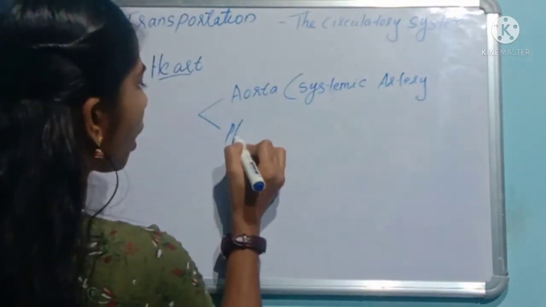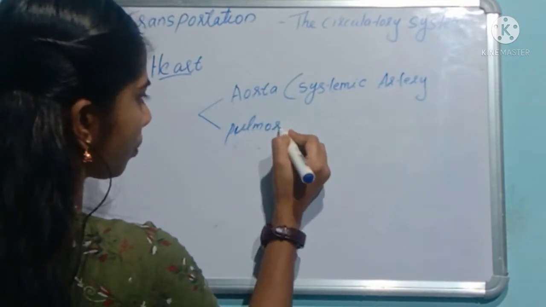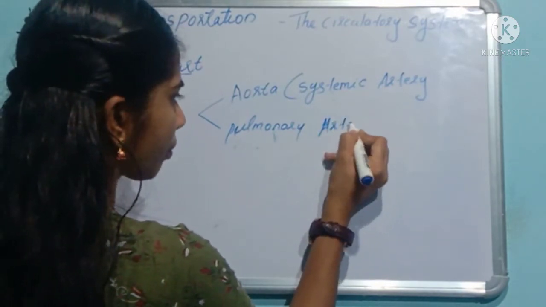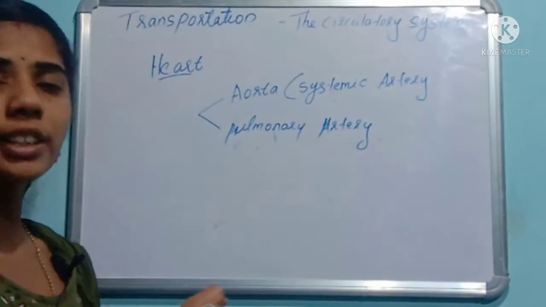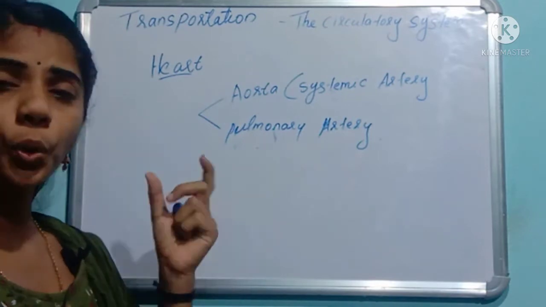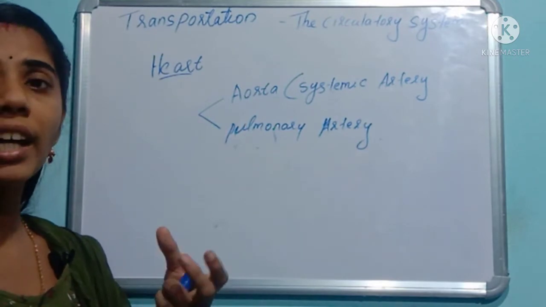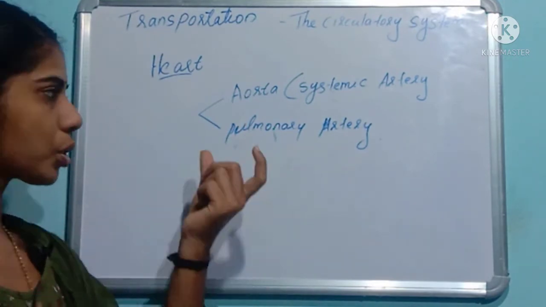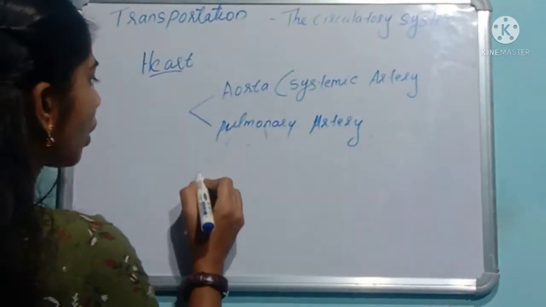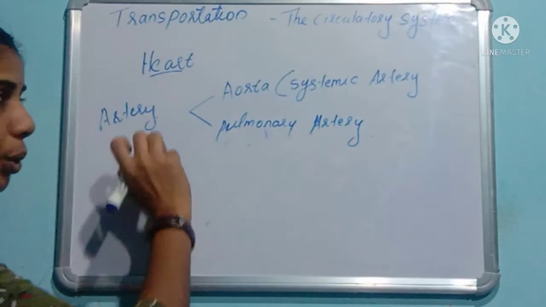And the pulmonary artery. These are the two arteries present: the aorta, or systemic artery, and the pulmonary artery. Arteries are the vessels which help in pumping the blood. These are the arteries related to the heart.